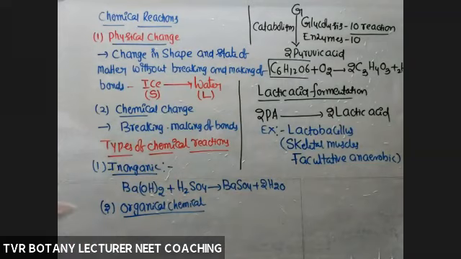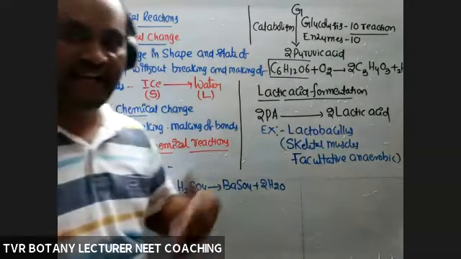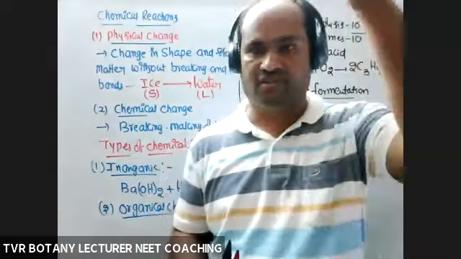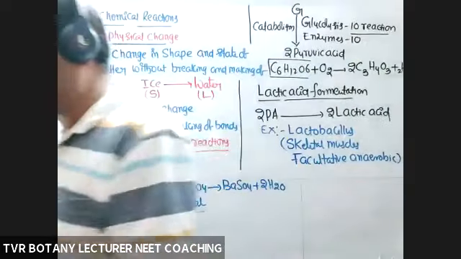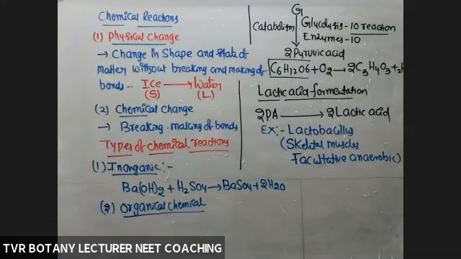Okay, so metabolic pathways with a certain number of reactions are either linear reactions, linear means straight, or cyclic reactions, cyclic metabolic pathways. So that's about organic and inorganic chemical reactions.